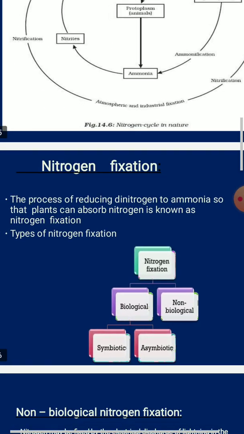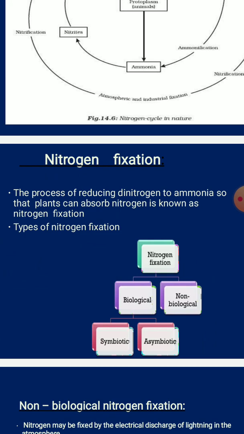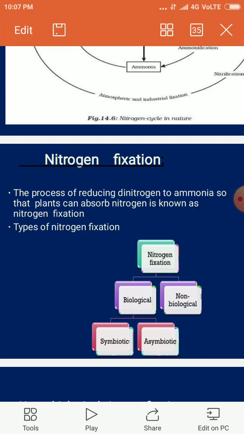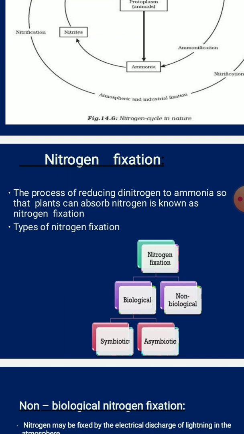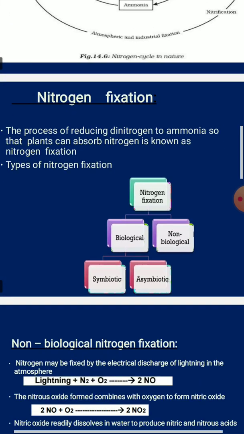Nitrogen fixation happens in two types. The process of reducing dinitrogen into ammonia molecules, so that the plants can absorb the nitrogen, is known as nitrogen fixation. The dinitrogen is reduced to ammonia, so the plants now have the capacity to absorb this nitrogen through the nitrogen fixation process. There are two types, biological and non-biological; under biological, symbiotic and asymbiotic processes.